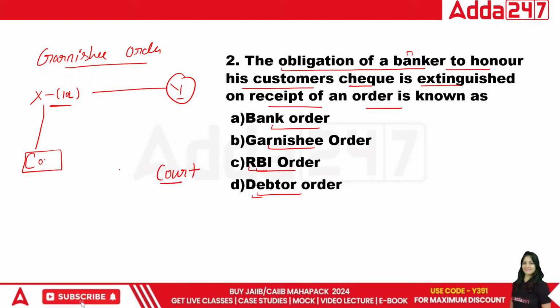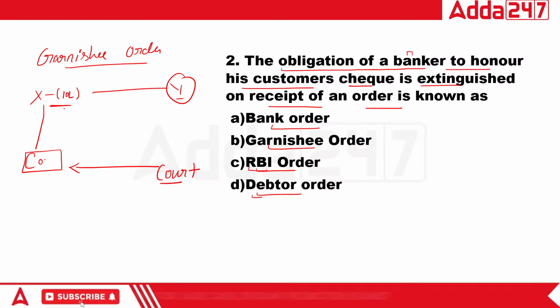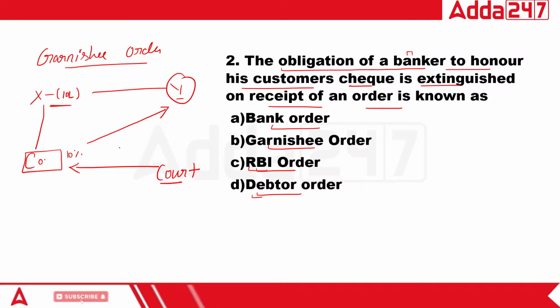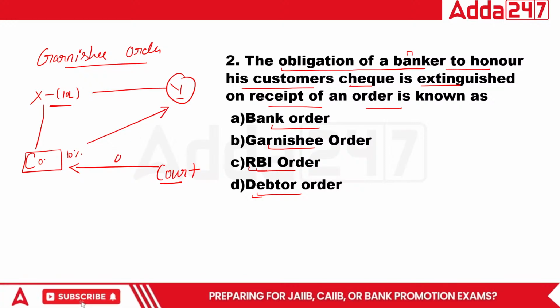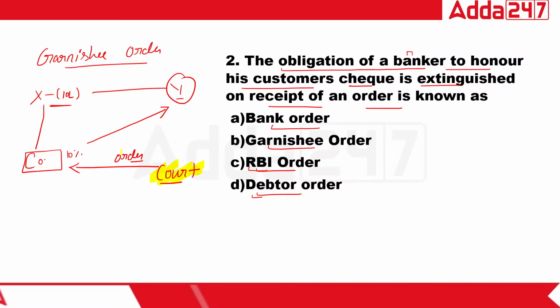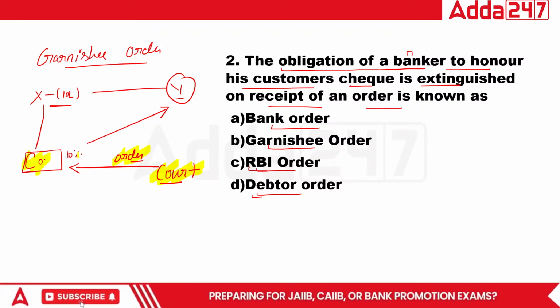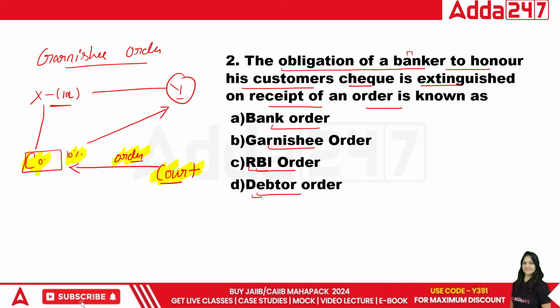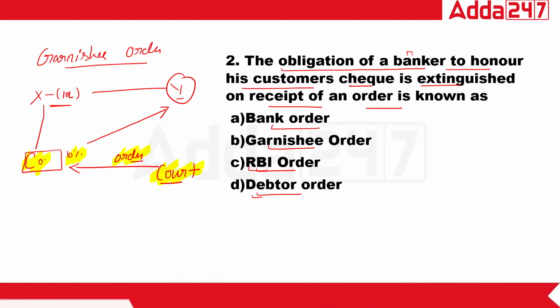So the court will order what? Suppose the salary is 10 lakh rupees per annum. The court will order the company that you have to deduct 10% of the amount from his salary and give it to person Y. So the order given by the court to the company is called a garnishee order.